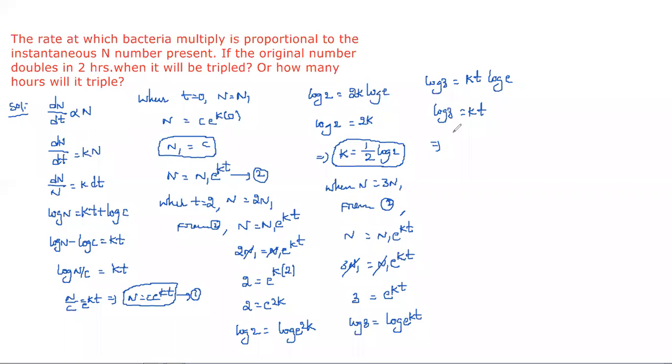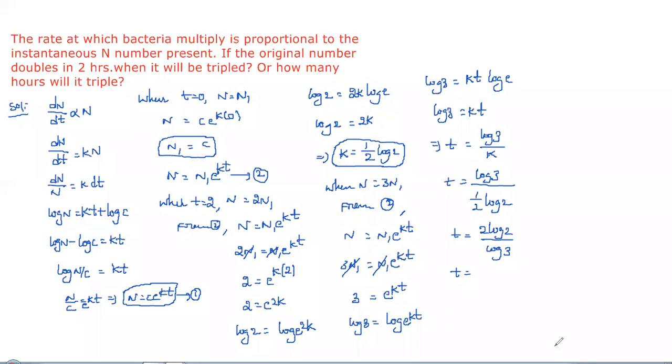And then I require the value of t. For that, t = log 3 by k. So t = log 3 by k, where k is nothing but 1 by 2 log 2. Then this 2 goes to the numerator, t = 2 log 3 by log 2.